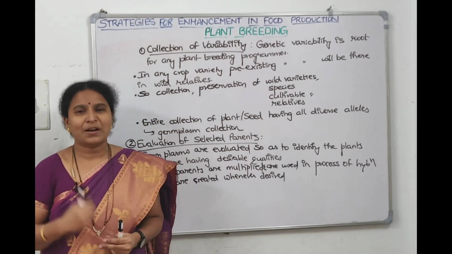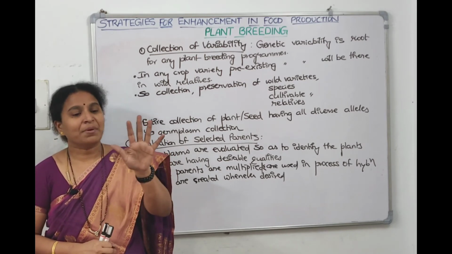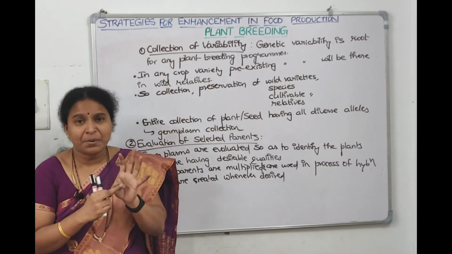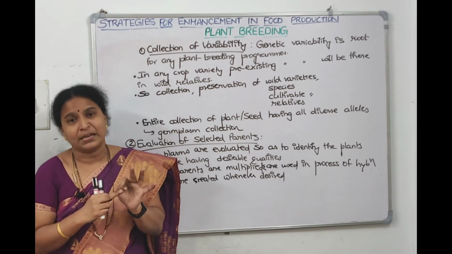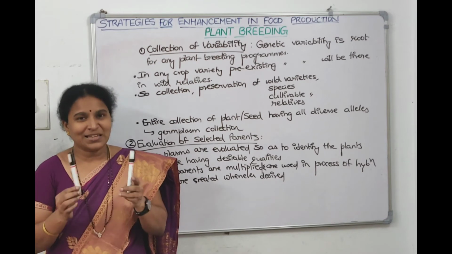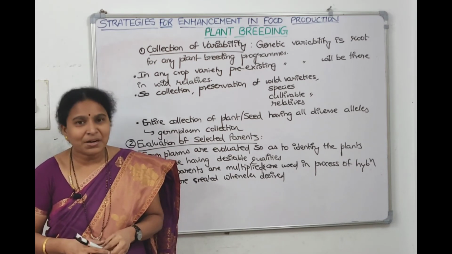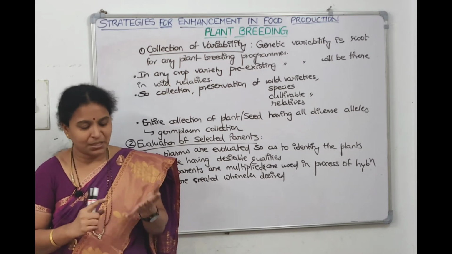How can you obtain the pure lines? Continuous self-pollination. So there are 5 basic steps in plant breeding. The first step is collection of variability. The second one is selection of parents. After selecting the parents, you know what to do. So we need to do crossing, hybridization between both of them. So the third one will be crossing, hybridization between the parents. That will be the third step.